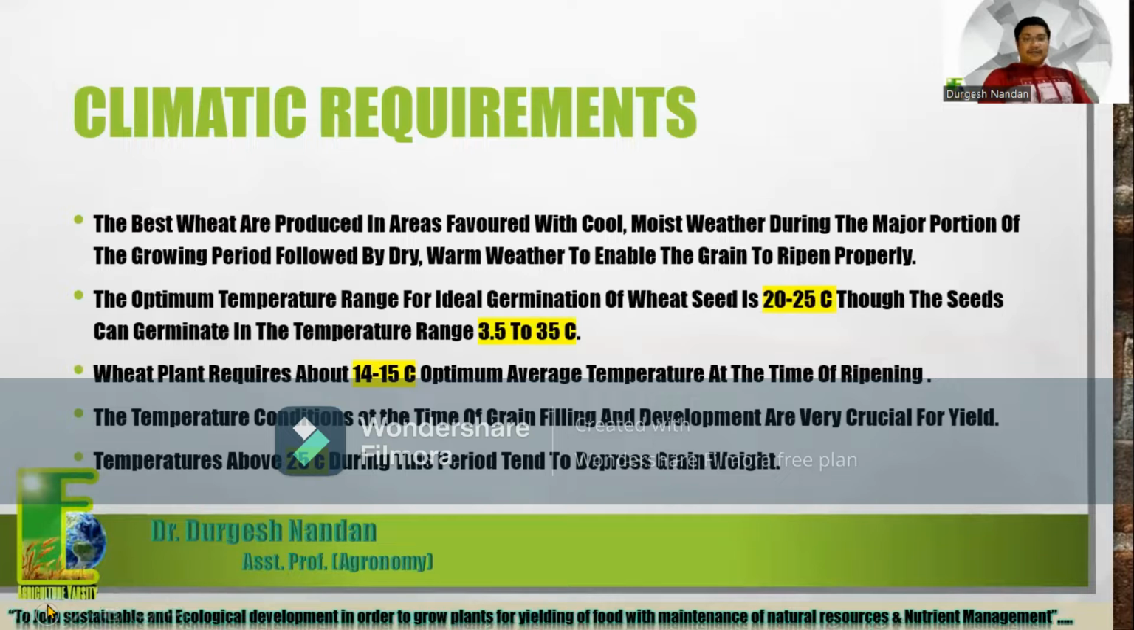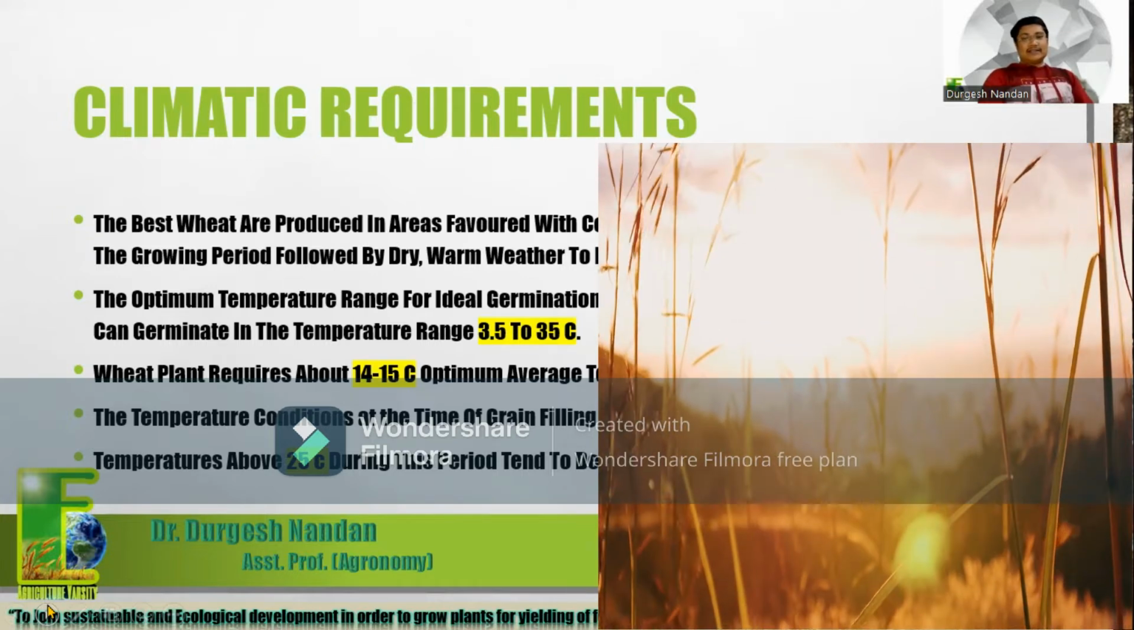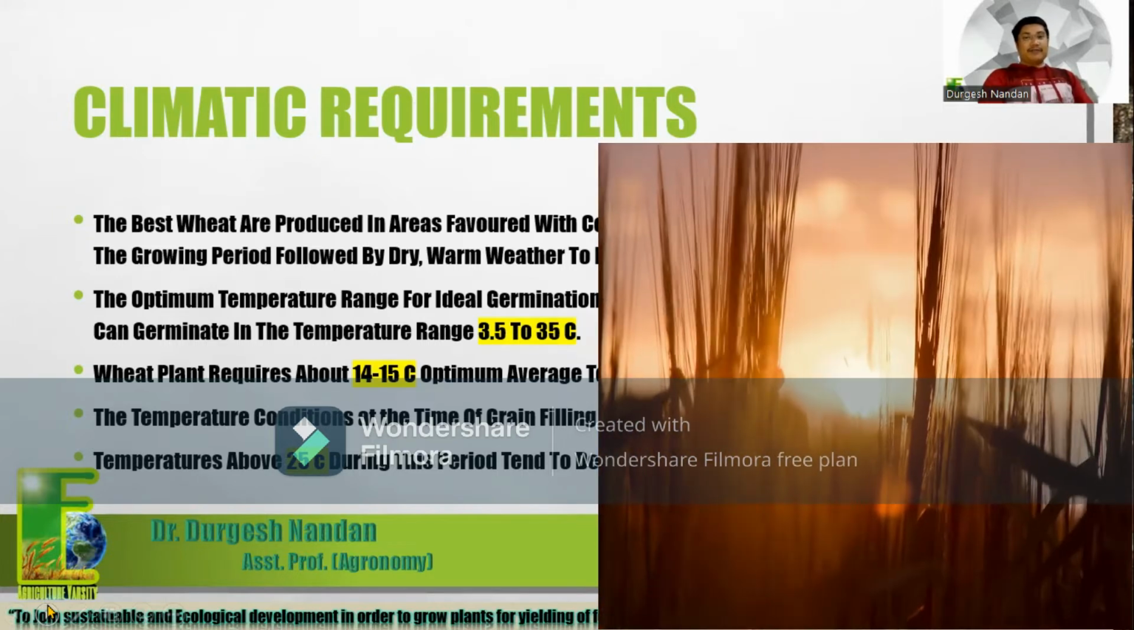At the time of maturity, a higher temperature is required. At the time of germination, an average temperature is required. But during growth, a very low temperature and very short duration of light is required. Wheat plant requires about 14 to 15 degrees Celsius optimum average temperature at the time of ripening.